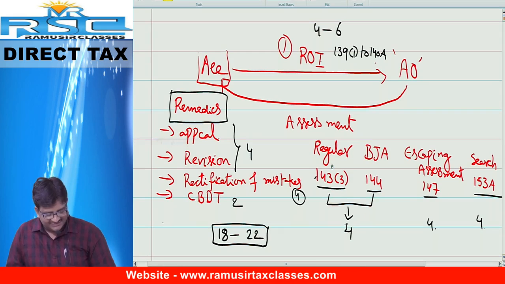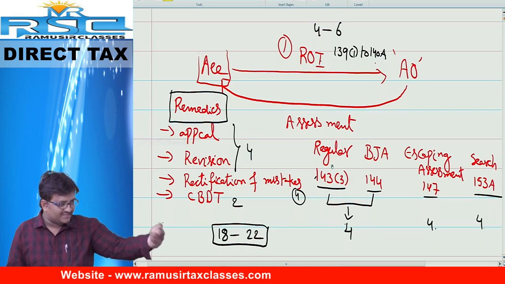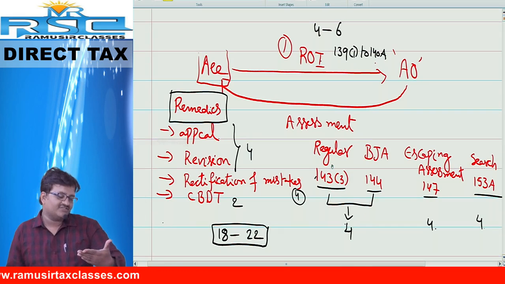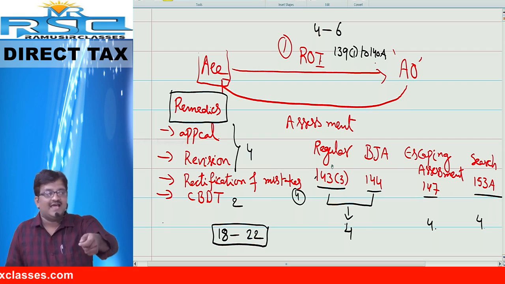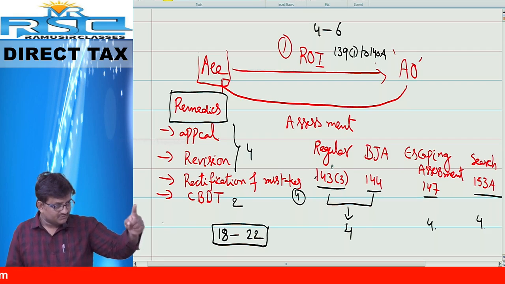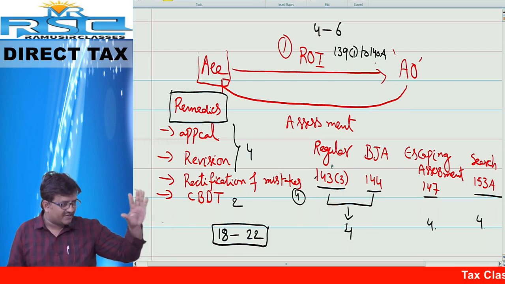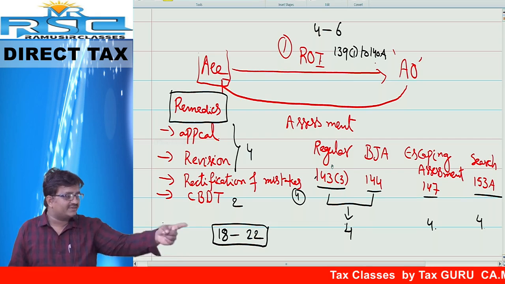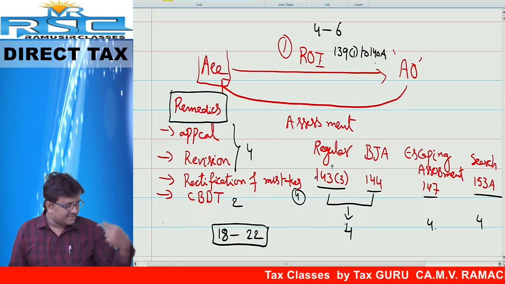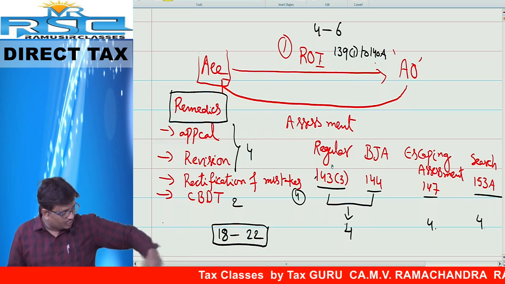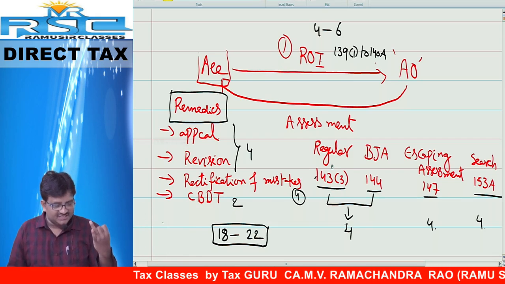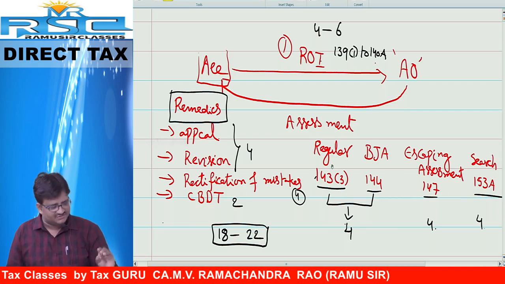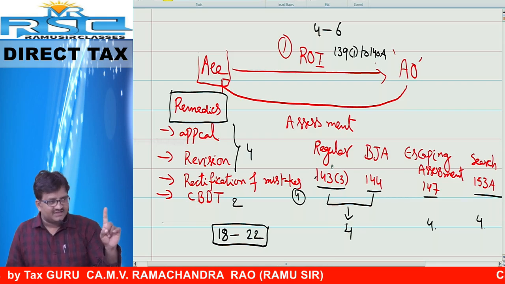Now first, let us revise what I told you right now. First, the SSE has to file the return, that is called the income tax return. After that, the assessing officer will verify. After that, he will issue the assessment order. Suppose you already paid the tax of 5 lakh. I say, no, your tax is not 5 lakh, your tax is 8 lakh. Then what are the remedies available? Remedy number 1, pay the tax of 8 lakh and keep quiet. Or else, go to appeal, go for revision, go for rectification, go to the department CBDT in certain cases. This concept is called assessment procedure.